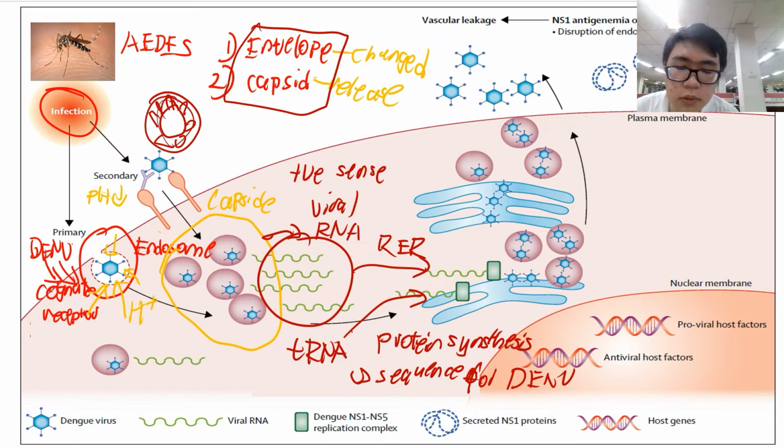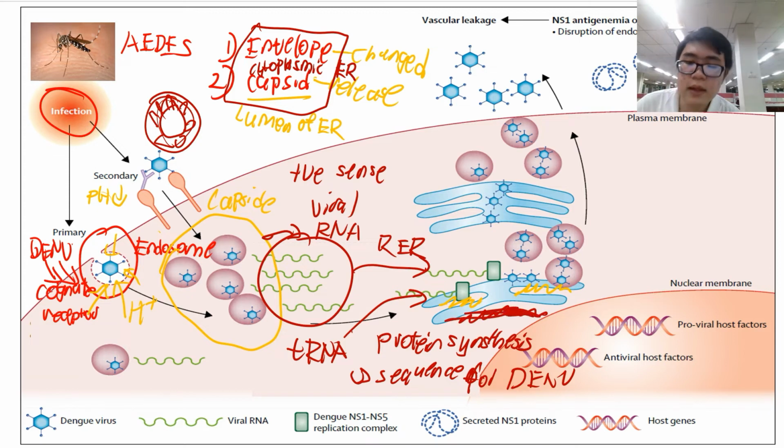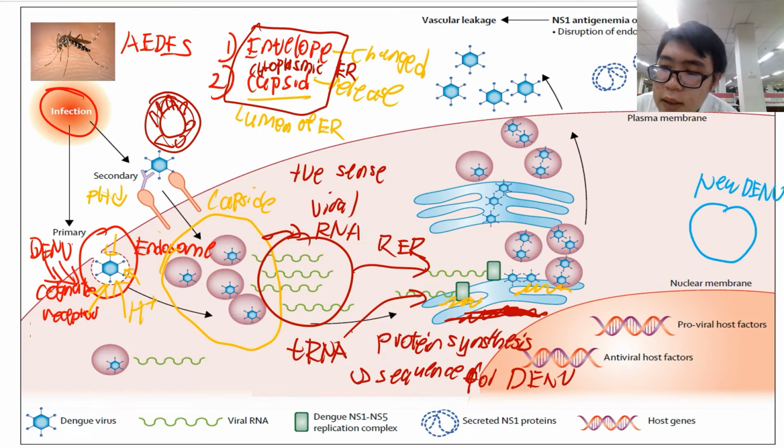So the envelope protein will aggregate at the cytoplasmic region of the ER. And the capsid protein will aggregate at the lumen of the ER. So where is the lumen? Lumen is here. And where is the cytoplasmic region? Here. Good. Okay. Then after they aggregate, they will combine together to form the new dengue virus. Like that.